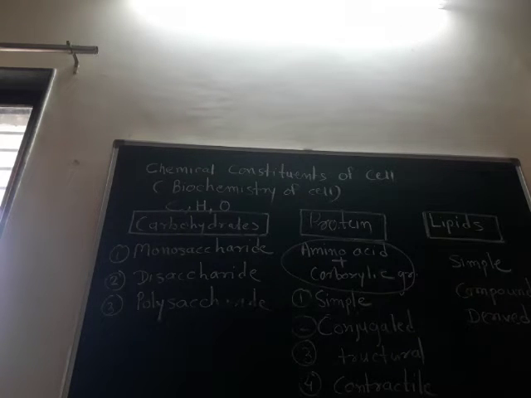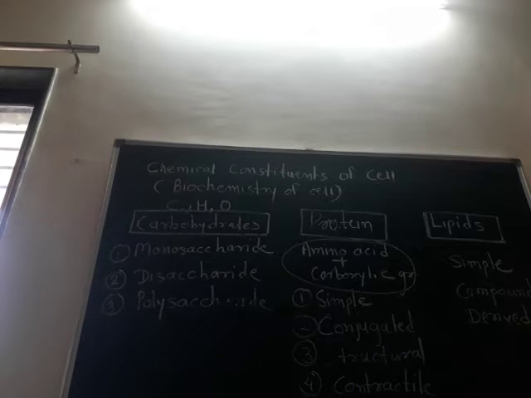When this amino acid combines with a carboxylic group, there is a formation of a protein constituent. These protein constituents are classified into different categories. One is the simple protein. These are composed of only amino acids and their derivatives.